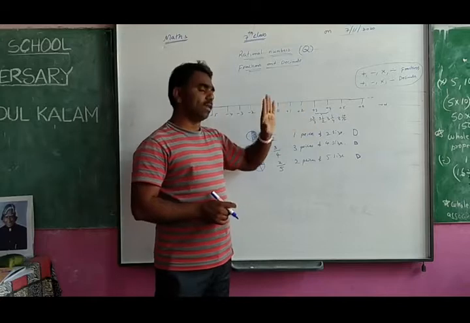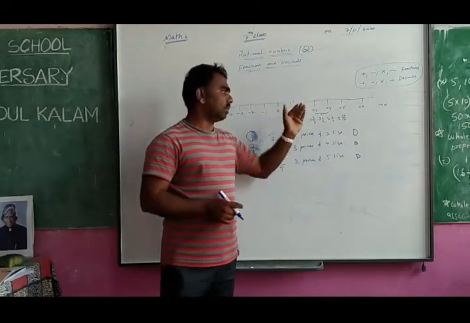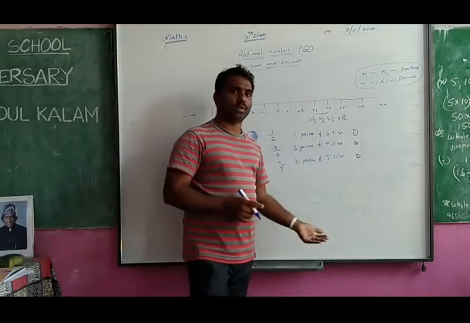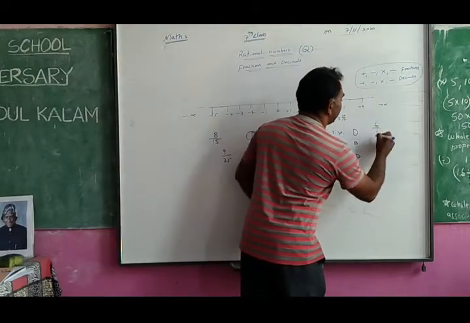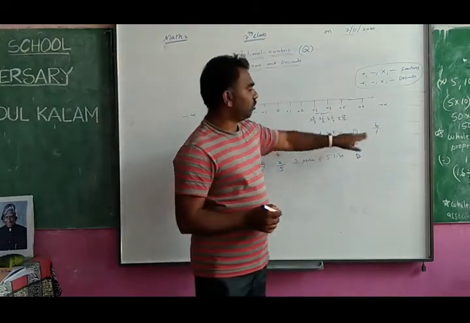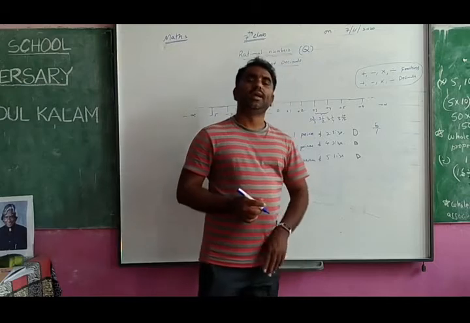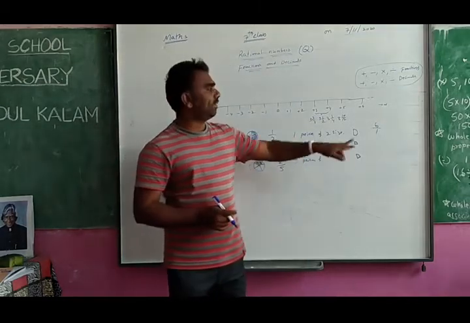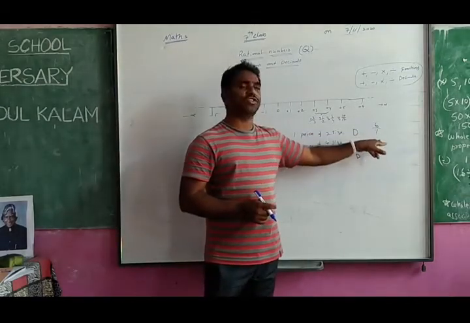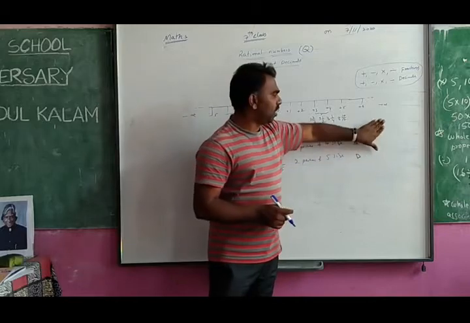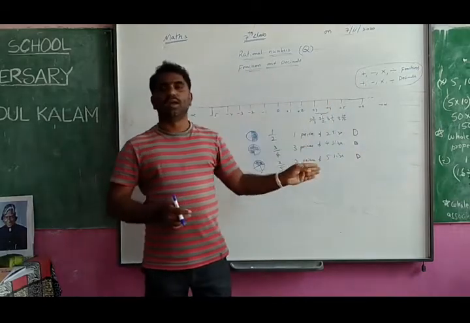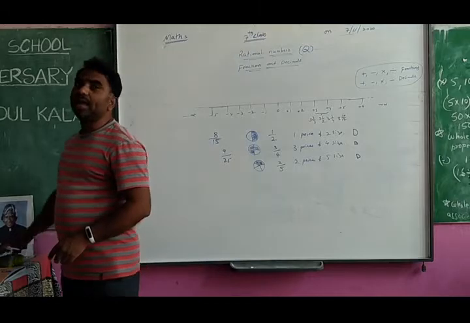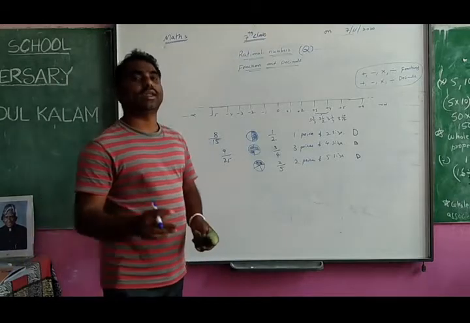Even 2 is a rational number. 3 is also a rational number. 6 is also a rational number. 6 you can write like this, 6 by 1. 6 numerator, 1 denominator. So we can write 6 as 6 by 1 in fraction form. That's why these are all called fractions, and all are called rational numbers. So that is about the rational numbers.